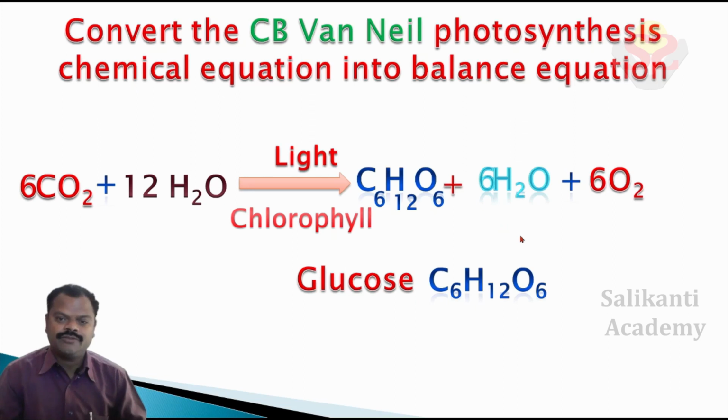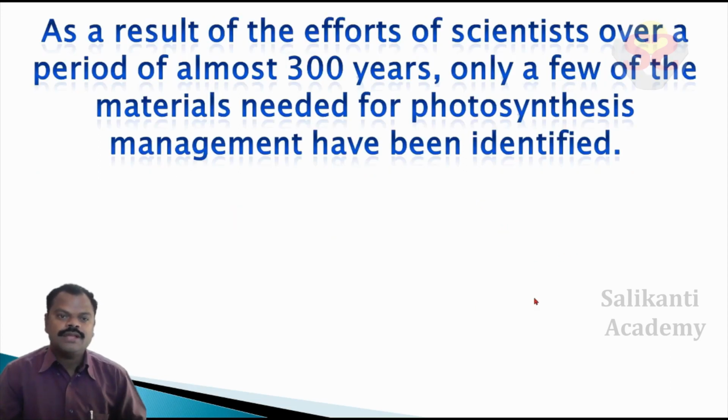photosynthesis chemical equation. As a result of the efforts of scientists over a period of almost 300 years, only a few of the materials needed for photosynthesis have been identified. See, children, there are a series of experiments conducted by several scientists.